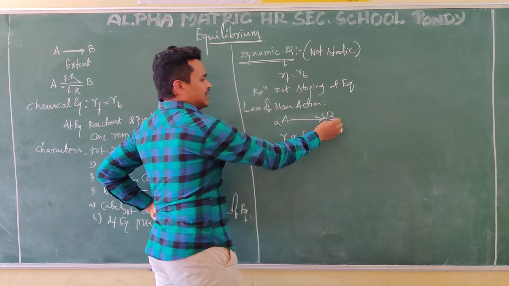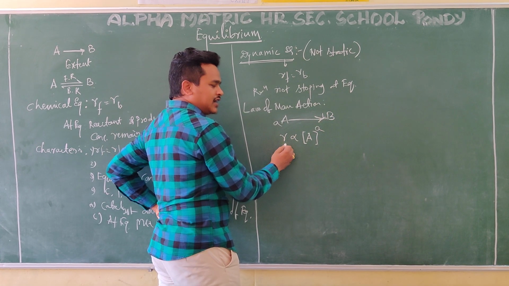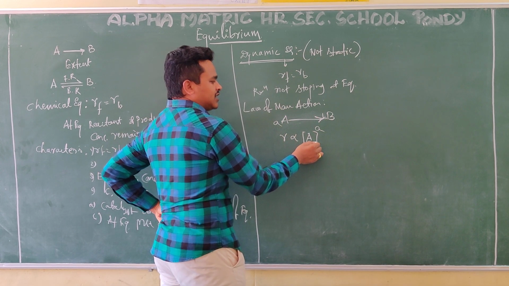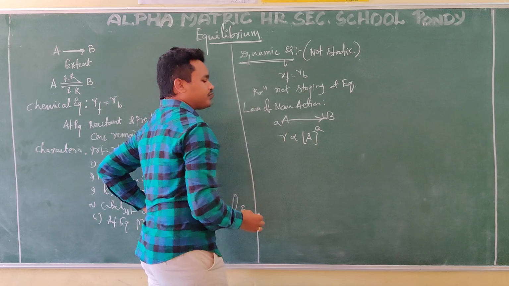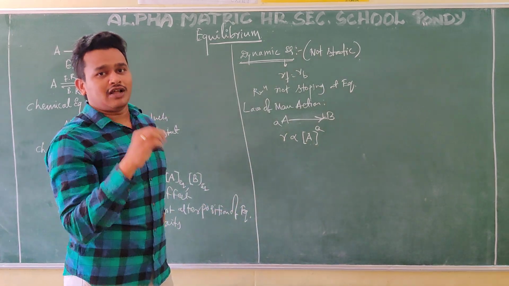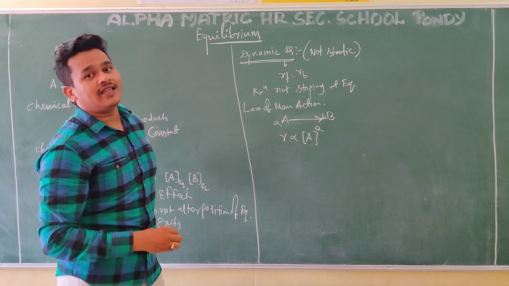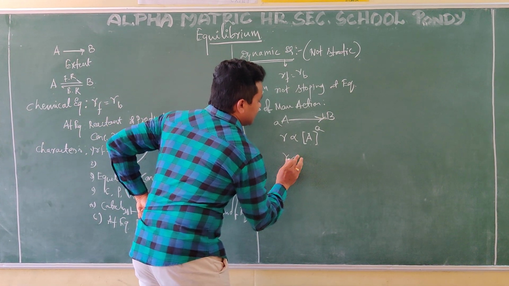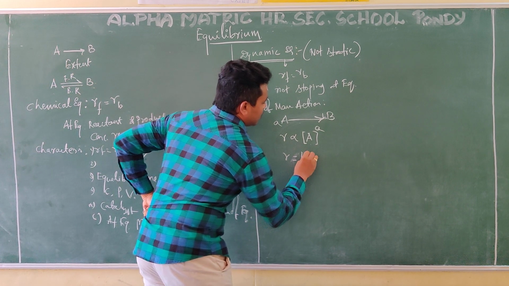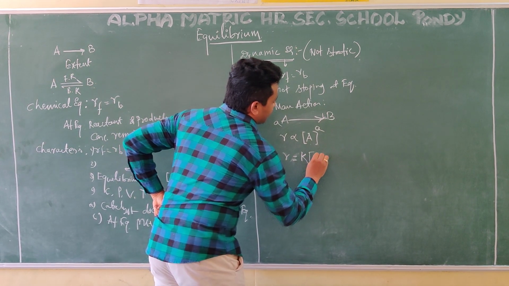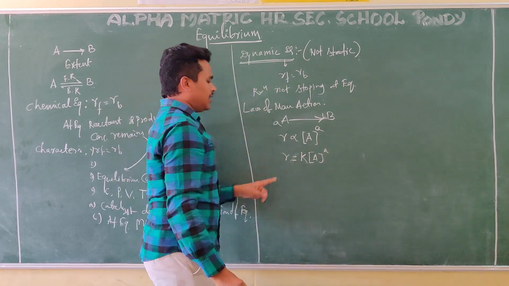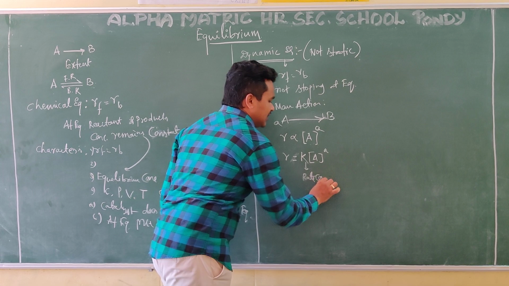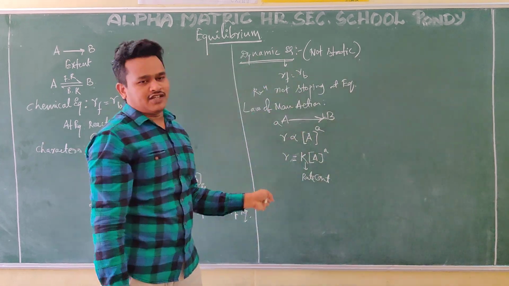For this reaction, some rate will be there. That rate is directly proportional to the reactant concentration, the concentration of A, raised to power a. This is the law of mass action. Based on this, we are going to derive the equilibrium constant. Rate is proportional to, that is equal to, a proportionality constant k. It is called the rate constant.